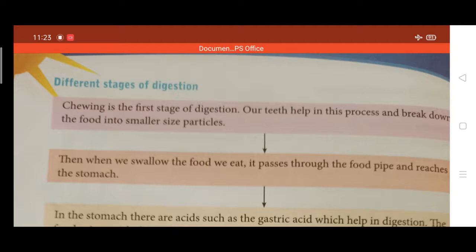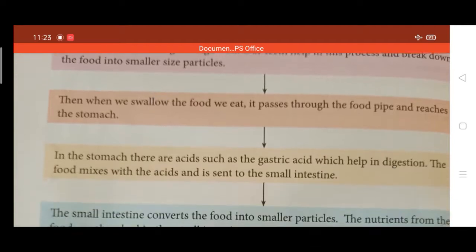Our teeth help break the big food into smaller particles, right? While you are eating chicken, mutton, chips or biscuits, our teeth help break that bigger food into smaller pieces. So chewing is the first stage in digestion.